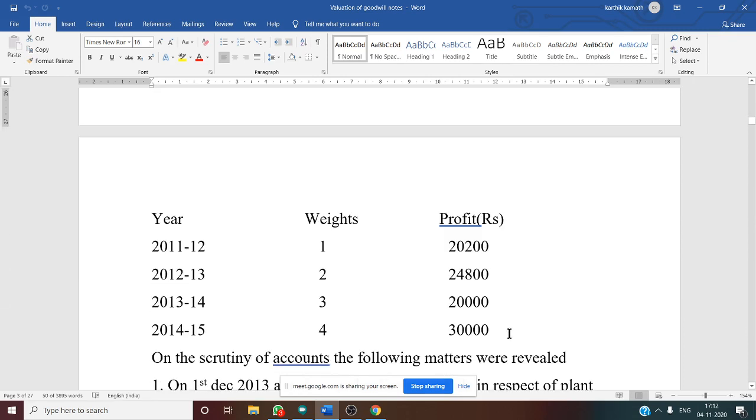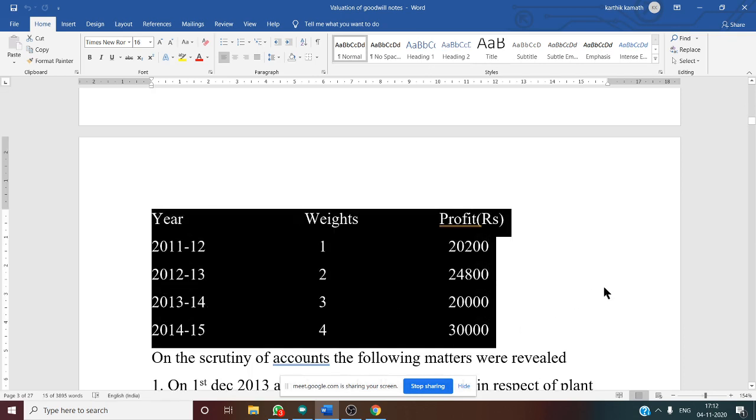See this now, last 4 years profit. Year 2011-12 weight is assigned as 1, profit is 20,200. 2012-13 weight is 2, profit 24,800. 2013-14 weight is 3, profit is 20,000. 2014-15 weight is 4, profit is 30,000.